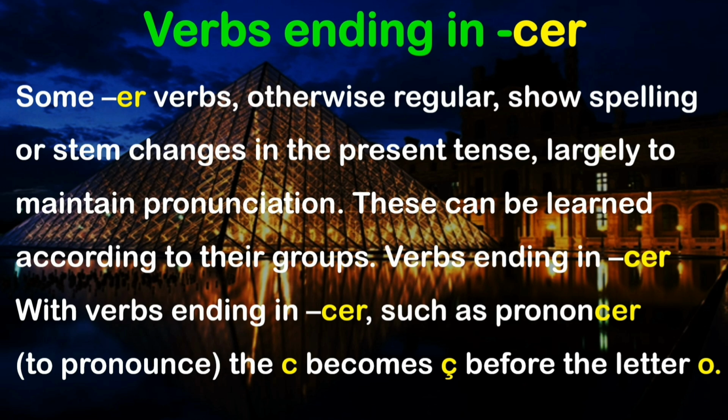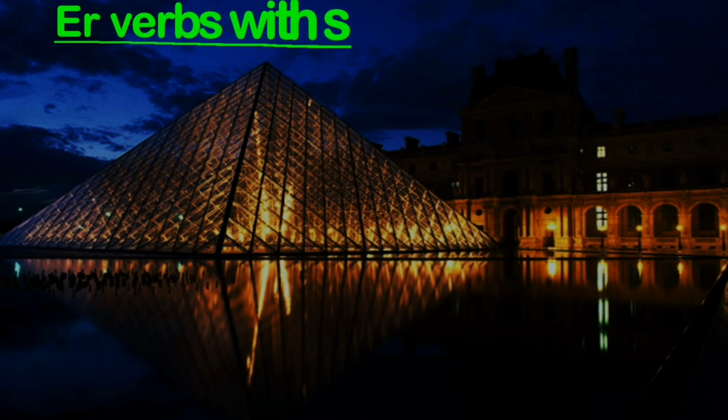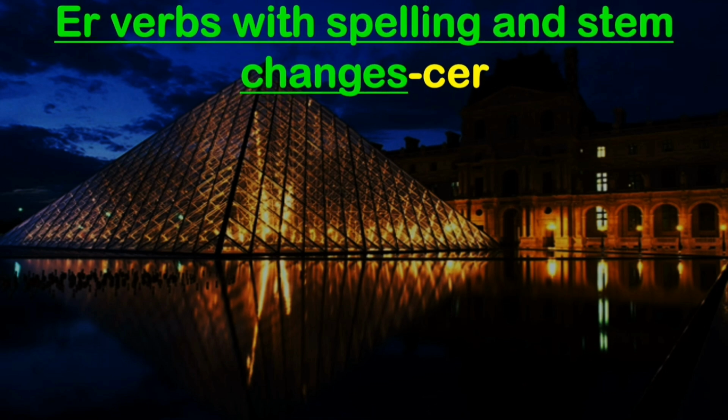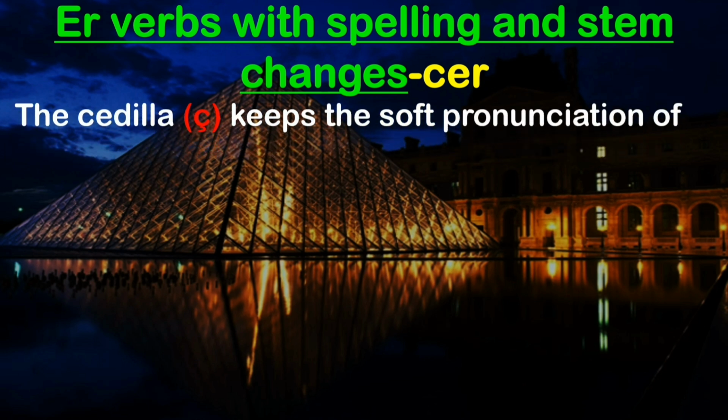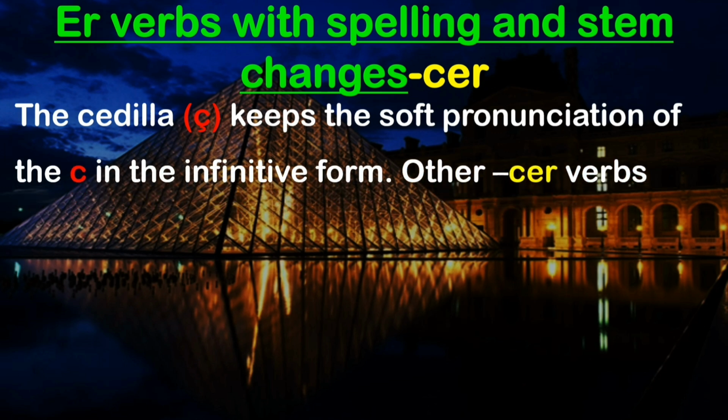So when you have to sound the C as S, you put a cedilla below the C. That's how you make a C sound into an S sound. Let us understand it in a better way. ER verbs with spelling and stem changes, such as CER verbs: the cedilla, which is a comma below the C, keeps the soft pronunciation of the C from the infinitive form.